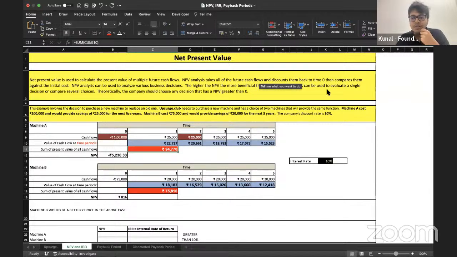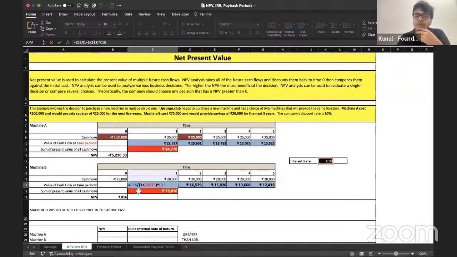Dollar function not working. Hemant, see, wait, I'll open the cell again. It's pretty simple. C16 is my cash flow. That is 20,000 divided by 1 plus whatever the rate is. The rate is 10% and to the power 1. Why to the power 1? Because you are discounting it for 1 year. K13 is your interest rate, and for that is the reason why you're applying the dollar sign there.